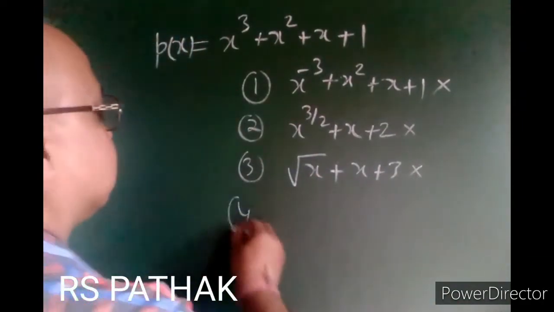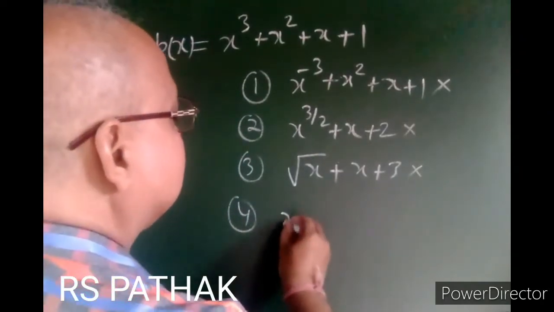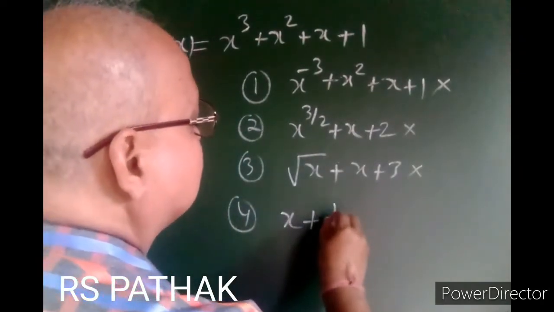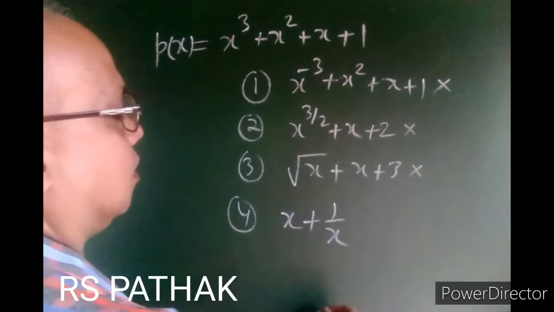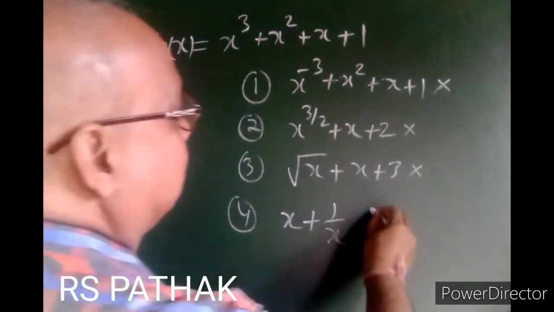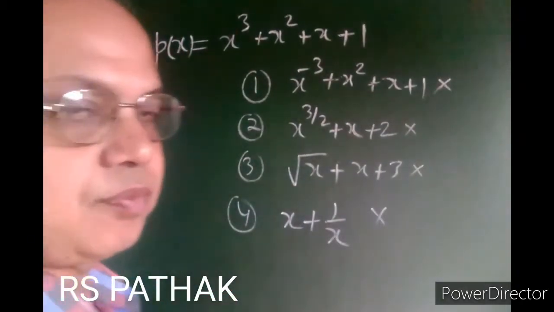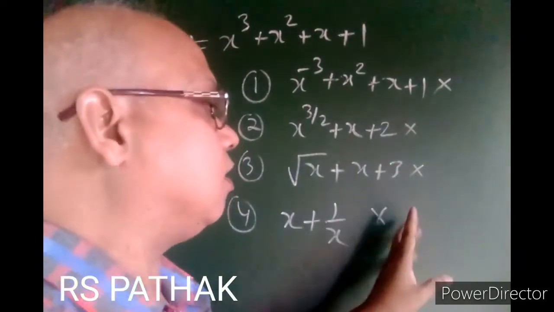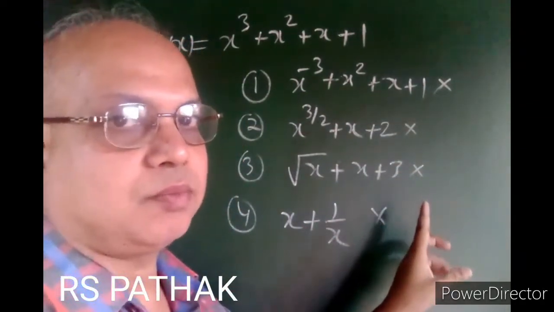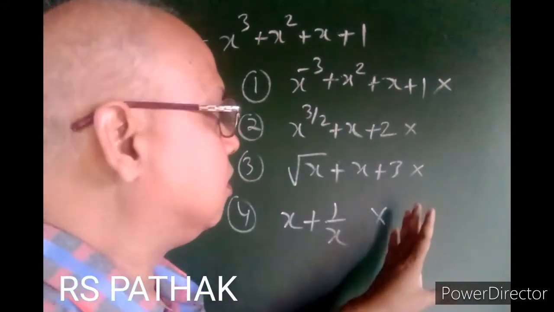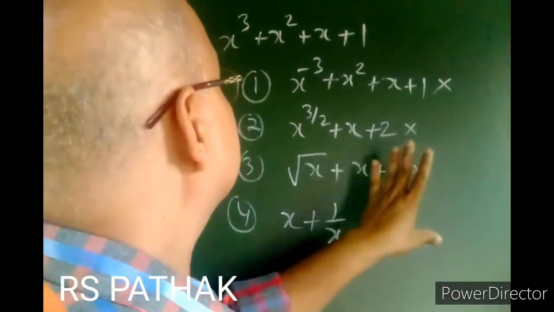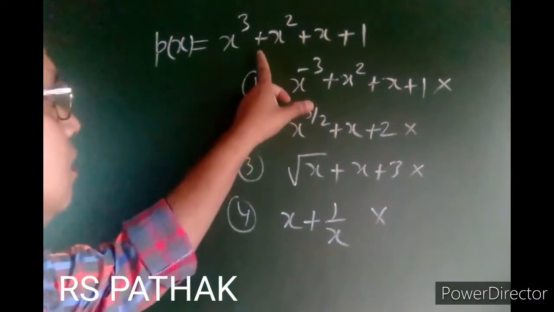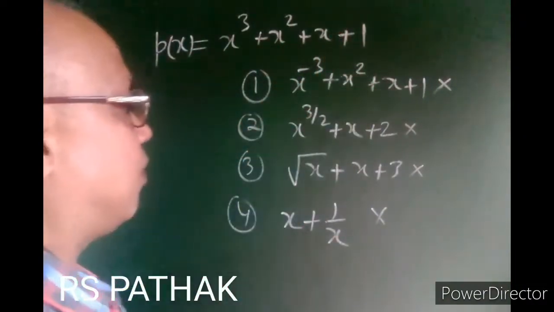Number 4 is, if f is retained in the form of denominator, 1 upon f, it is also not a polynomial. In these 4 cases, it will not be a polynomial. Clear? Polynomial always is retained in the form of positive integer.